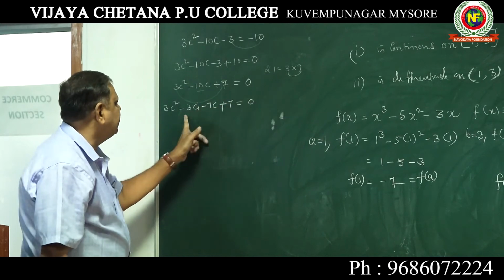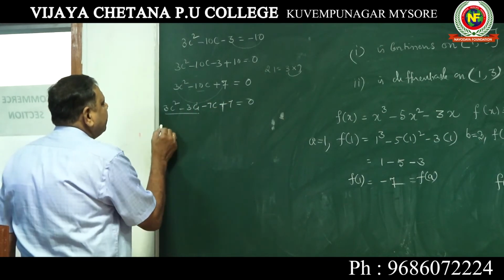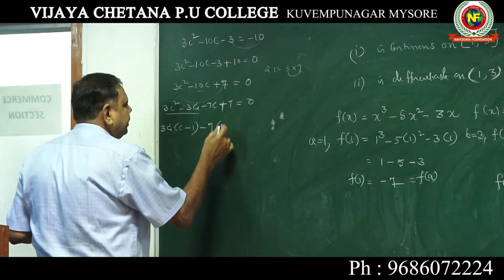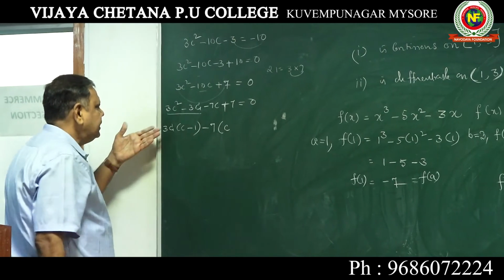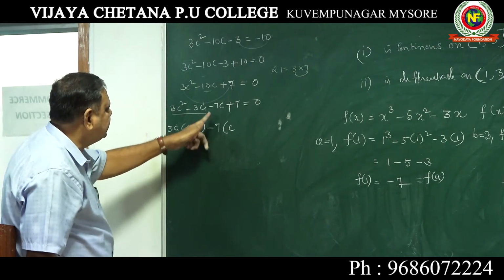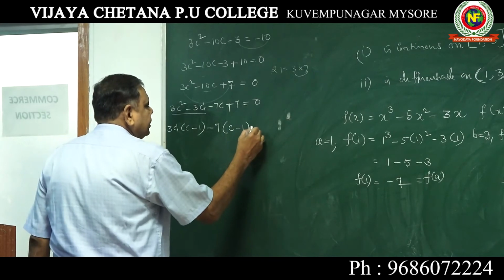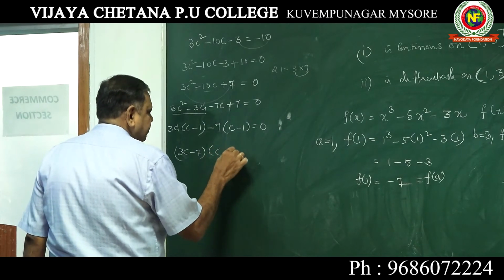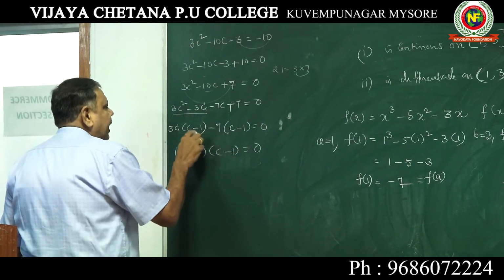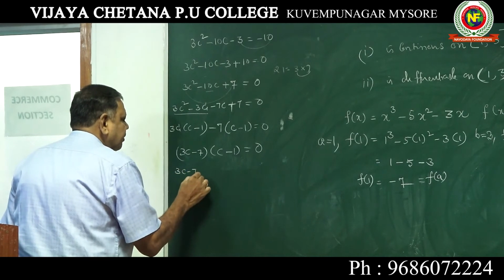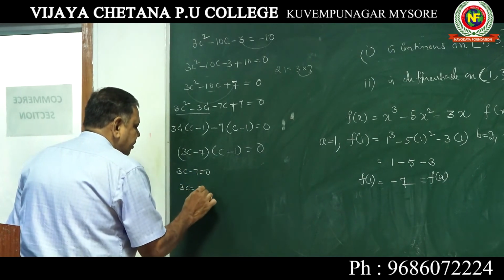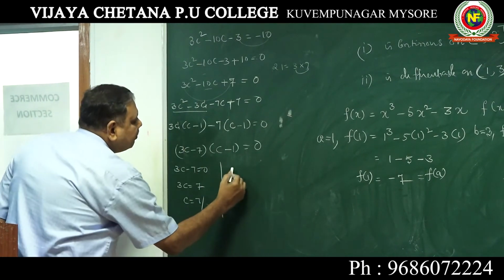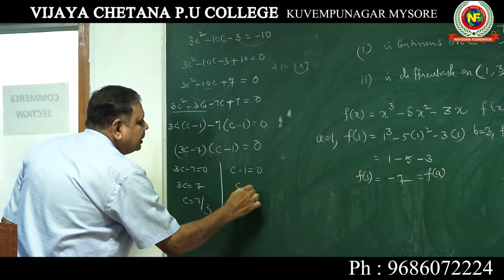3 plus 7, 10. Now from this you take 3C outside: 3C into C minus 1, minus 7 outside, C minus 1, equal to 0. So it is 3C minus 7 into C minus 1 equal to 0. Either this or this. First, 3C minus 7 equal to 0, 3C is equal to 7, C is equal to 7 by 3. One value. C minus 1 is equal to 0, C is equal to 1.